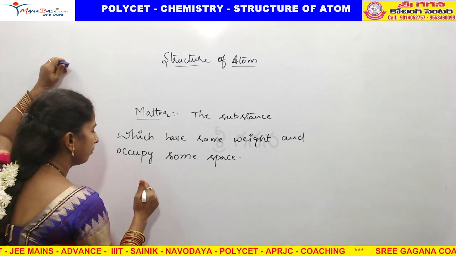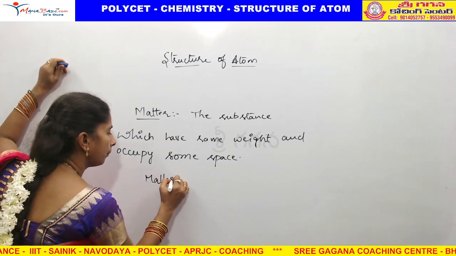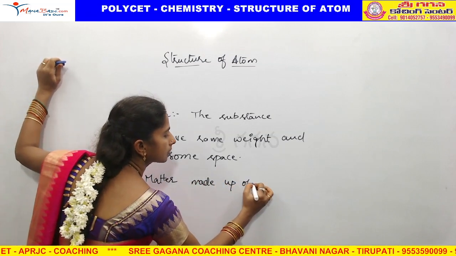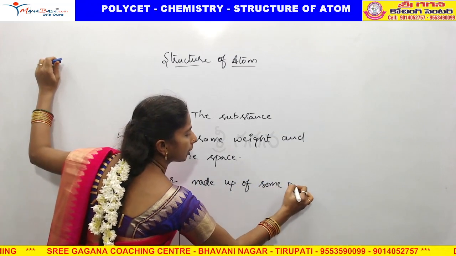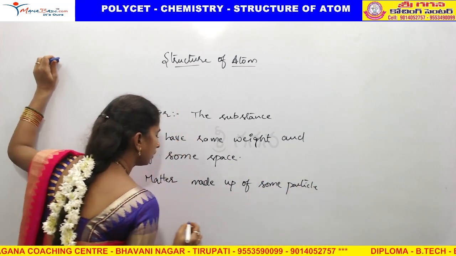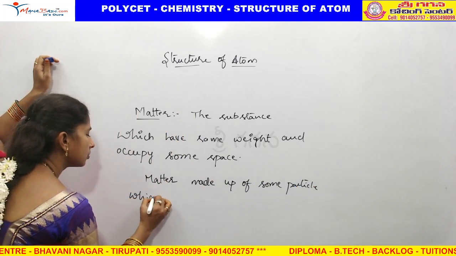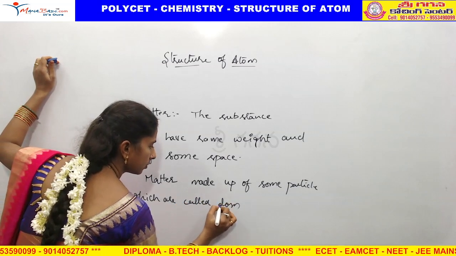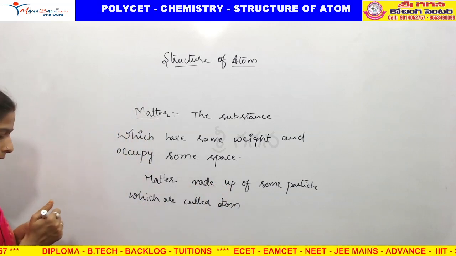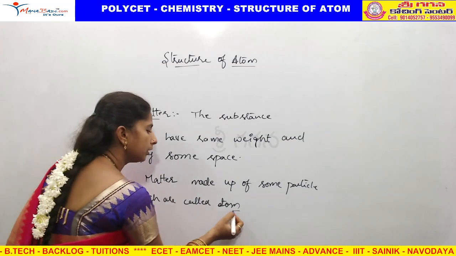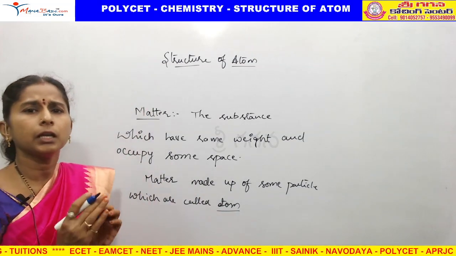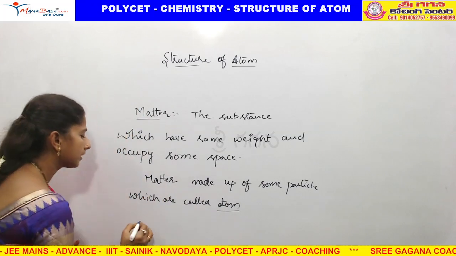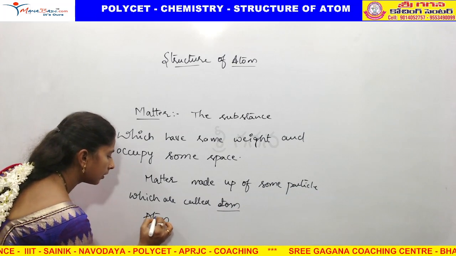This matter is made up of some particles which are called as atoms. So atoms are present in every matter. Every matter is made up with some particles which are called as atoms. What is an atom? What is the definition of atom?